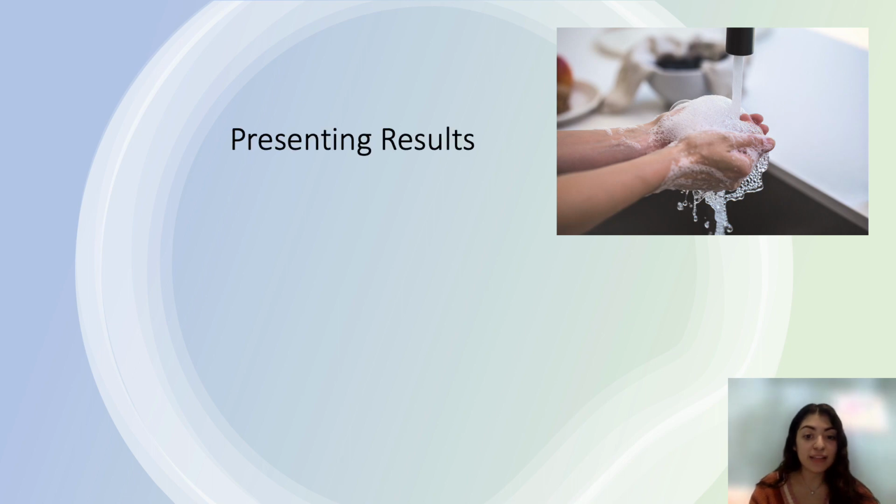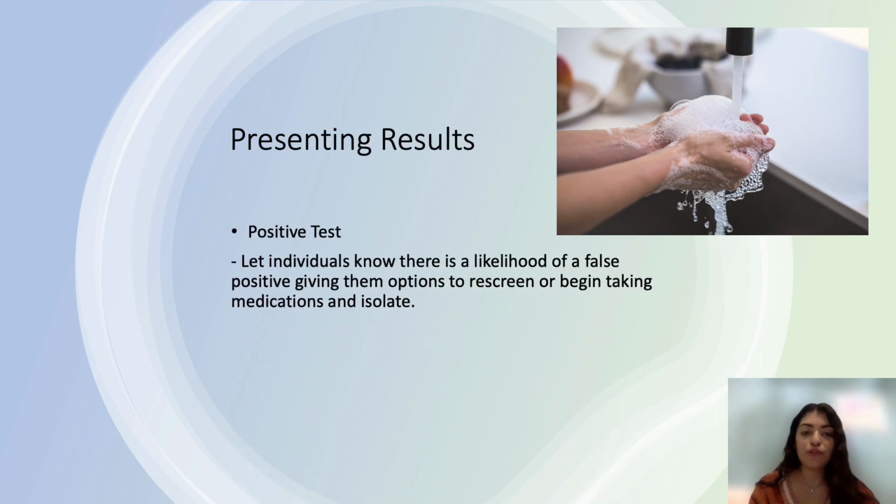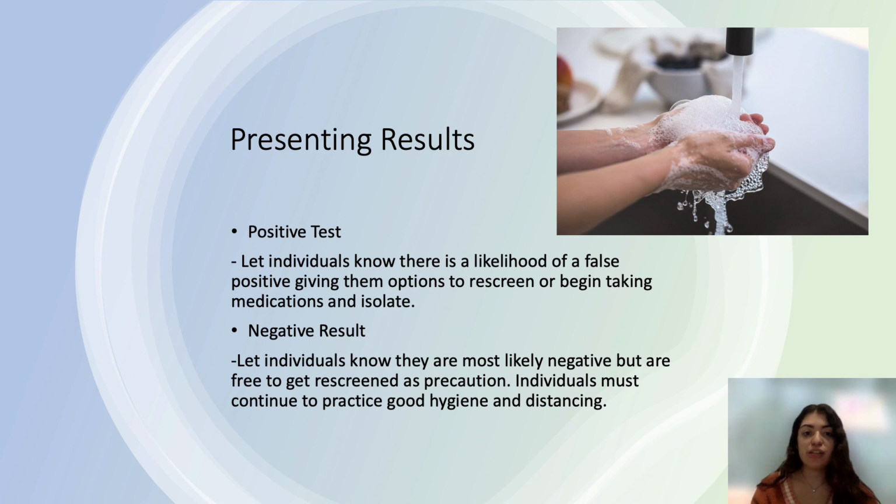So how are we going to present these results? For the individuals that tested positive, we can let them know that there is a likelihood of having a false positive. Taking a look at our positive predictive value, we saw that it was pretty low. So we can give them the option to do a rescreening or begin taking medication and isolate just to be cautious. And for those that tested negative, we can let them know that they're most likely negative because our negative predictive value was 98%. But they are free to get rescreened just as a precaution, and we want them to continue practicing good hygiene and distancing.